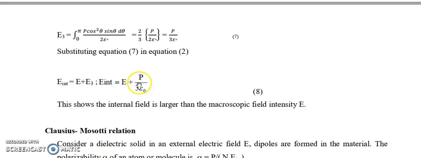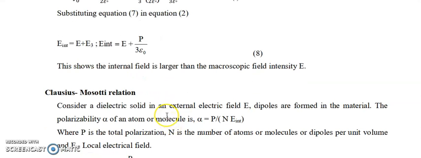With this expression we are going to derive the Clausius-Mossotti relation. This relation gives the relationship between the polarizability of a dielectric material and the dielectric constant. Alpha is the polarizability and epsilon r is the dielectric constant.